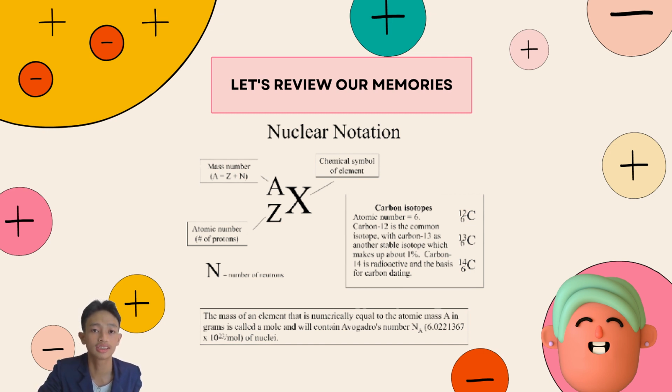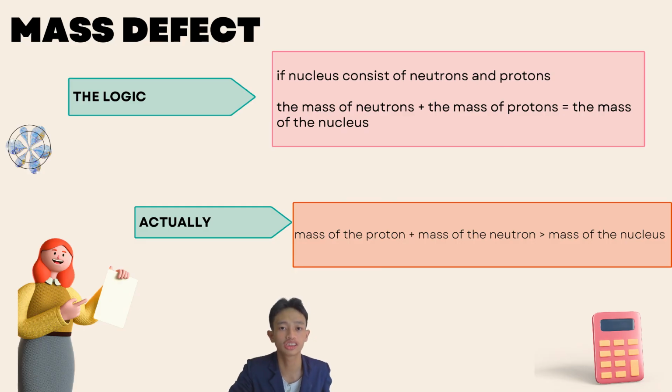Now, let's get into the mass defect section. So, the nucleus consists of neutrons and protons. Logically, the mass of the neutron plus the mass of the proton will be the same as the mass of the nucleus, because the nucleus is formed from neutrons and protons, but apparently not. The mass of the proton plus the mass of the neutron is greater than the mass of the nucleus.